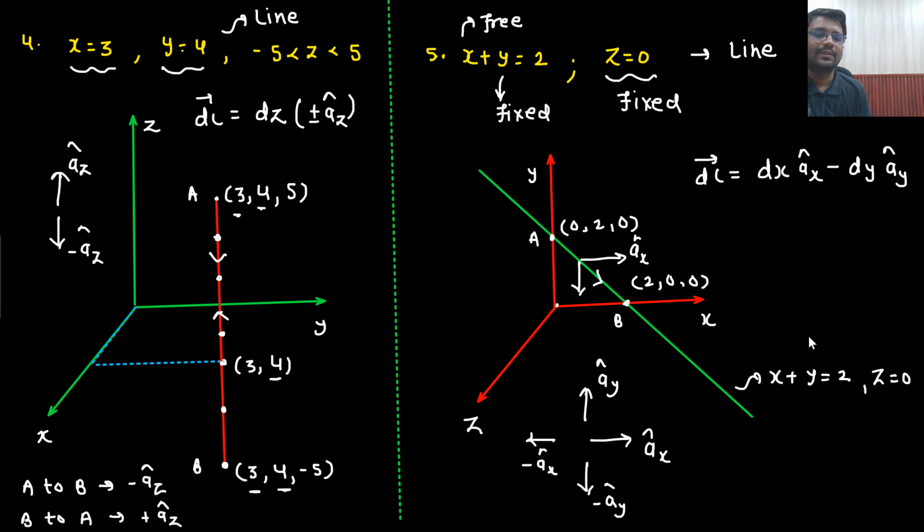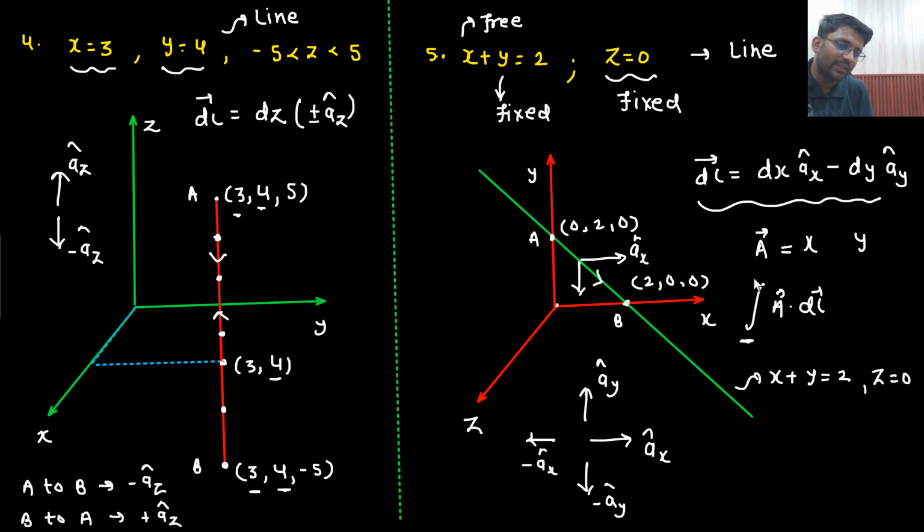Actually, although it is fine as of now that you are writing down dx ax cap minus dy ay cap, when we study integral calculus, I will put a positive sign here only. Why is that so? Because there will be another vector, vector a, consisting of x, y coordinates. If I calculate a dot dl and then calculate the integral, I will put the limits here. So this minus sign and everything, these limits will take care. I will put the limit that x is going from 0 to 2 and y is going from 2 to 0. So y is already decreasing, so I don't need to put the negative sign. The limits will take care of it.